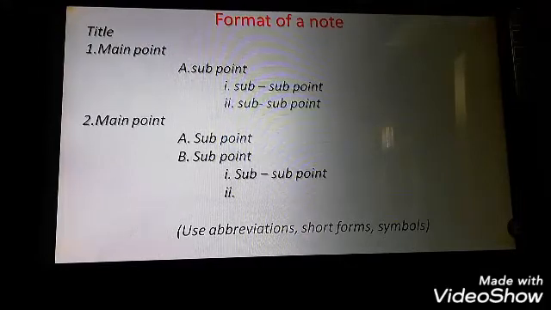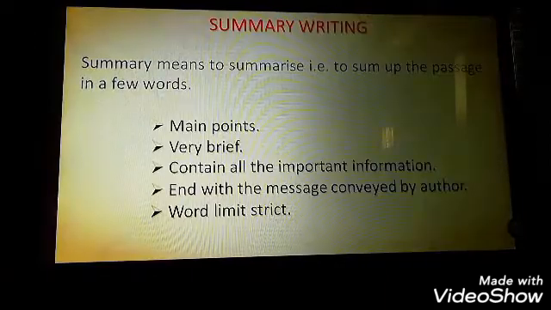We cannot write all the points one below the other, like a main point, then one sub point below it, and then again a sub point. No, that is not the way. Sub points have to be distinctively separate. Main points have to be distinctively separate.